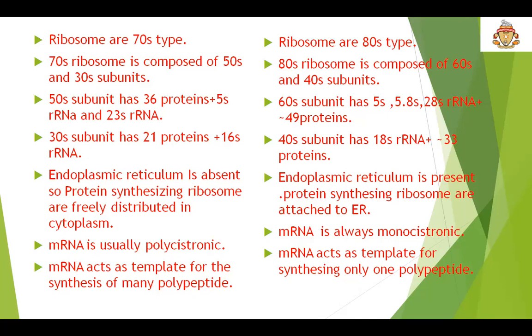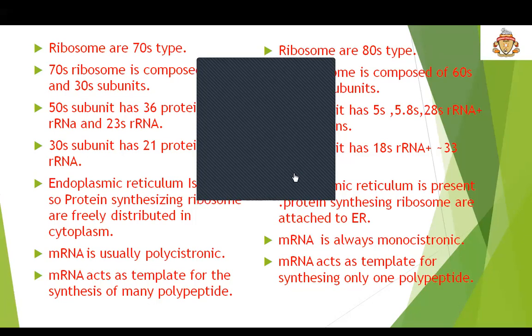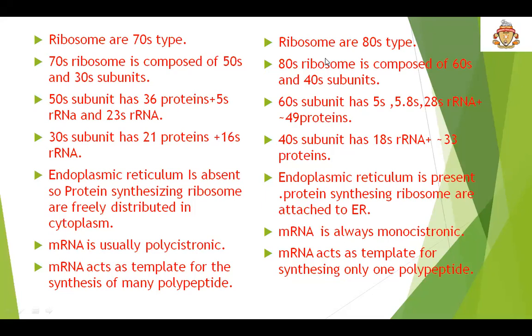In the 30S subunit, it has 21 proteins, 16S rRNA. And in eukaryotes, the 60S subunit has 5S, 5.8S, 28S rRNA plus nearly 49 proteins. The 40S subunit has 18S rRNA plus nearly 33 proteins.